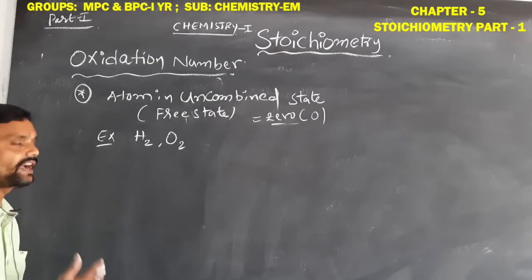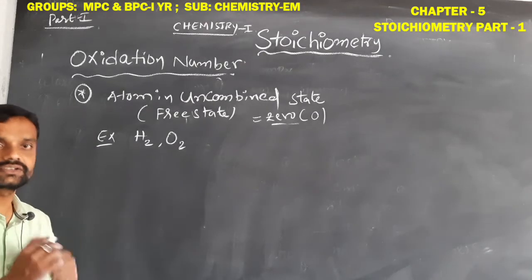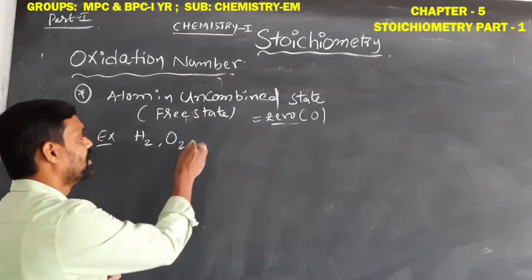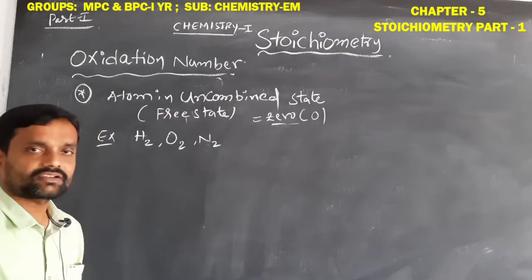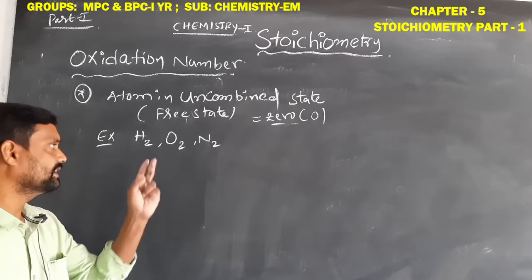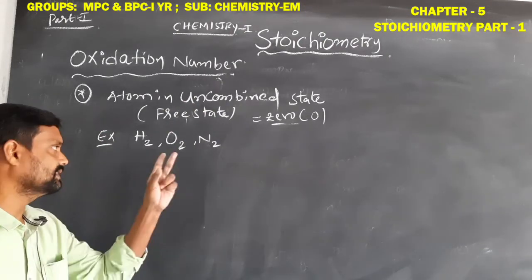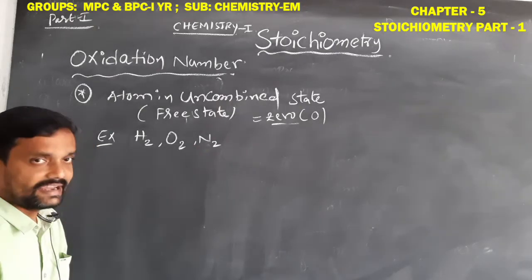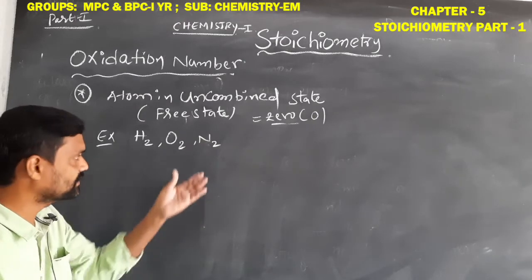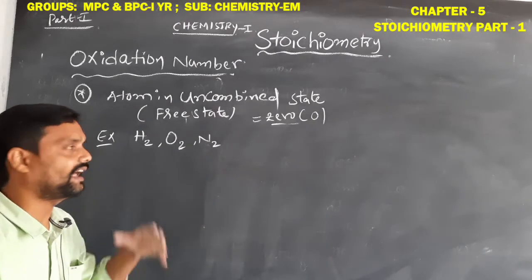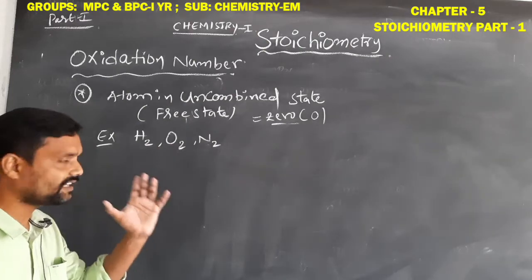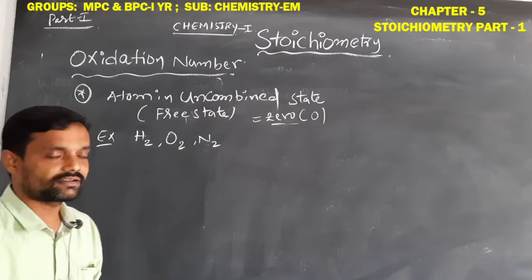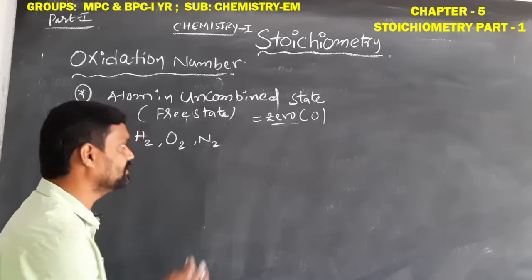So the oxidation number of hydrogen in H2 gas is 0. The oxidation number of the oxygen atom in O2 gas is 0. Similarly, the oxidation number of the nitrogen atom in nitrogen gas is 0. Why? Because when we observe nitrogen gas, it is in the free state. Free state means it does not react with any other atom or element. That is the uncombined state. So if any atom is present in the uncombined state, its oxidation number is always 0.